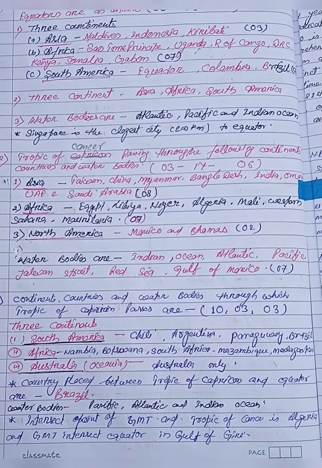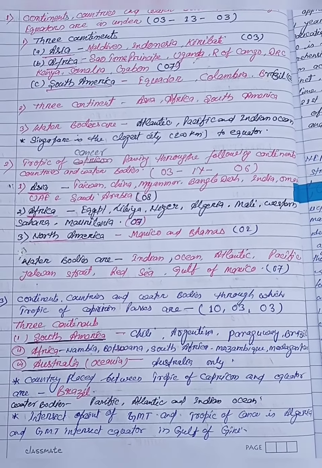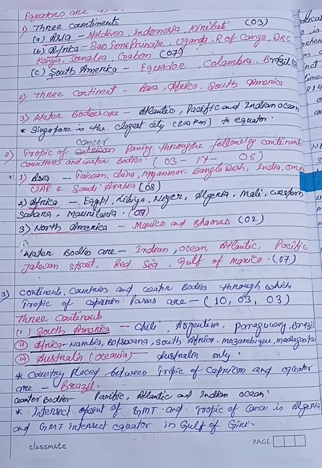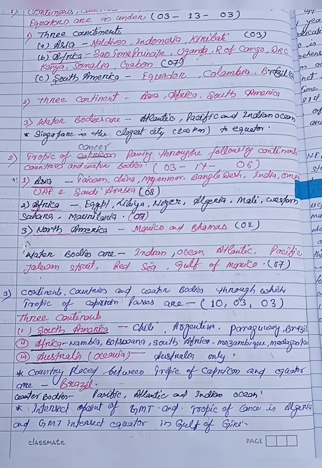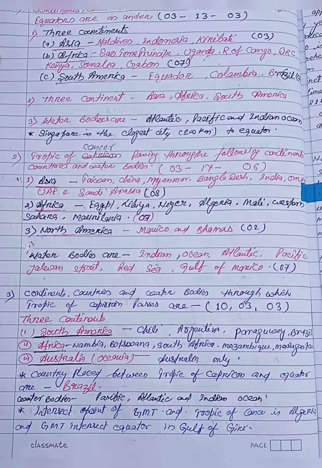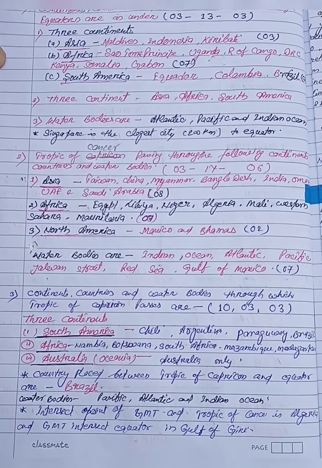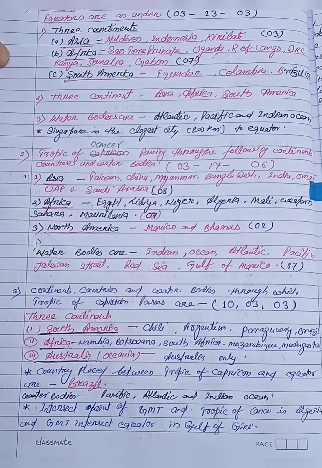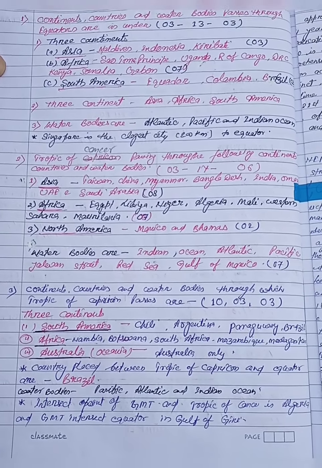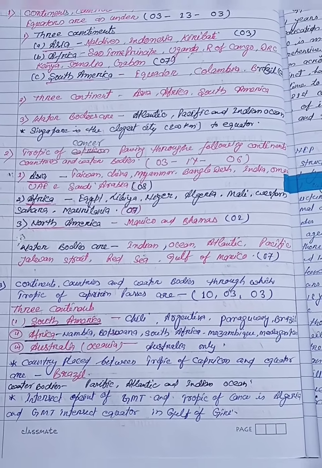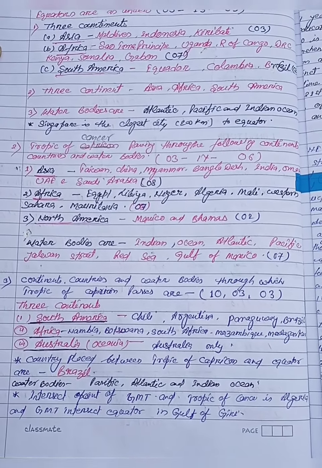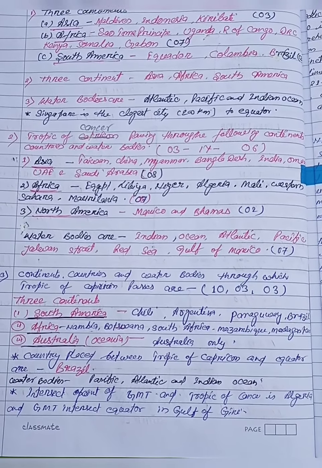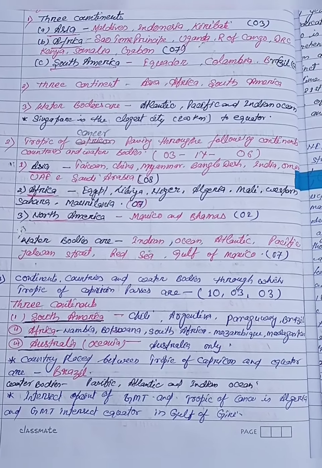Now the countries, continents and water bodies through which the Tropic of Capricorn passes, their numbers are 10, 3 and 3. The 3 continents are South America, Africa and Australia, also known as Oceania, and the countries, starting from South America, are Chile, Argentina, Paraguay, Brazil, Namibia, Botswana, South Africa, Mozambique, Madagascar and Australia.